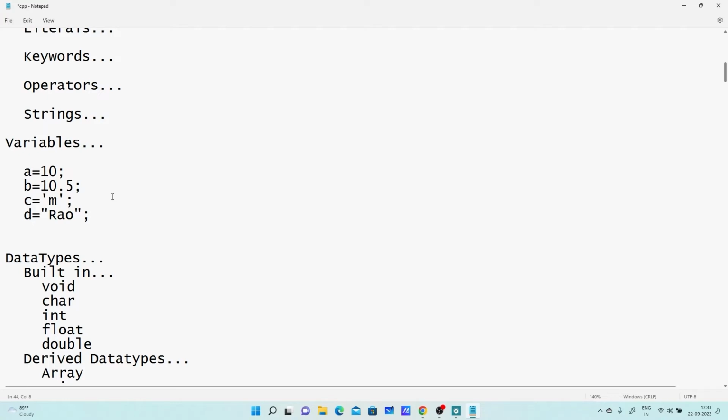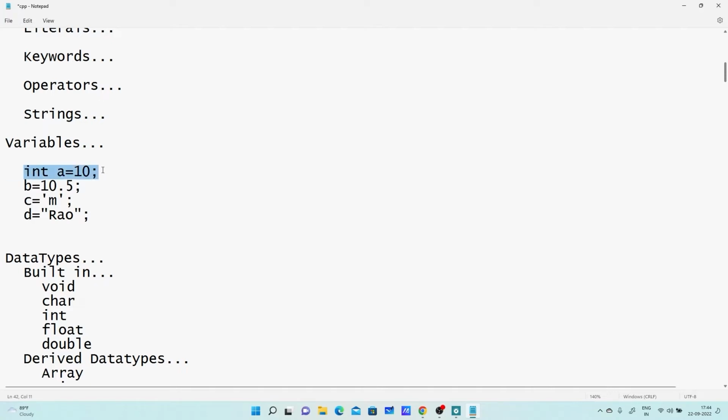Similarly, one has to declare the variable. Without declaration, we can't use it. It is a typed language, so we have to declare it. So I am writing their data type. So what is A? A is a variable of type integer. So I am writing here integer. This is called a variable declaration.